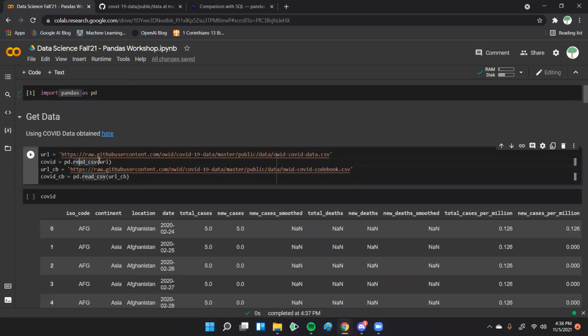I load both of those, and it's really cool because pandas is able to read a CSV from a URL. If you had it locally on your computer, you could also put the path to it, and you could load it too. But if you have it on a website, you can put it in there too. And this will just load the CSV file.